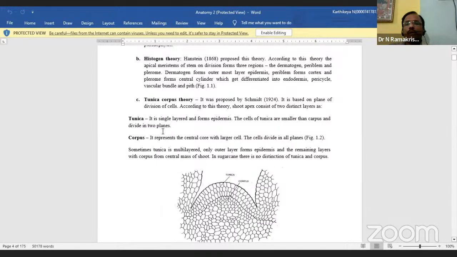What is the meaning of tunica? Tunica means a one layer-like structure. So here the development is not from one single cell or one group of cells; here we see a one layer-like structure. It is a single layer that forms the epidermis. The cells of the tunica are smaller than the corpus, and it is divided into two zones: one is the tunica, the second is the corpus. Previously we saw a group of cells, sometimes a single cell, but here we have one layer-like structures.